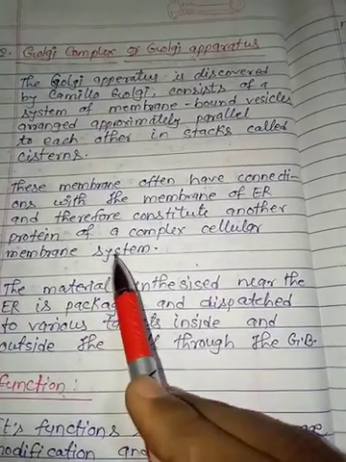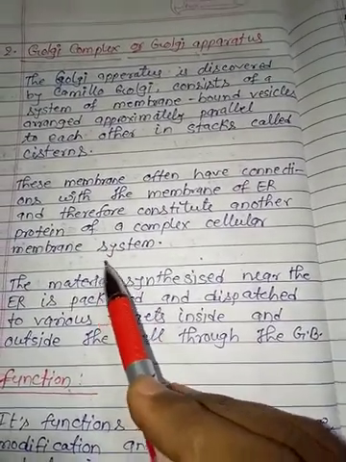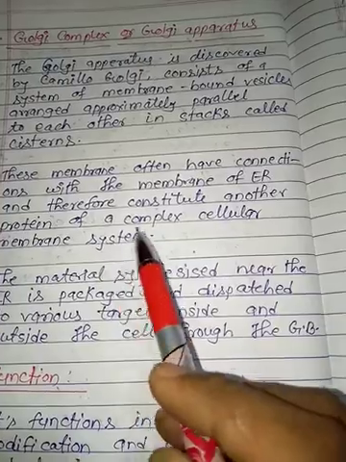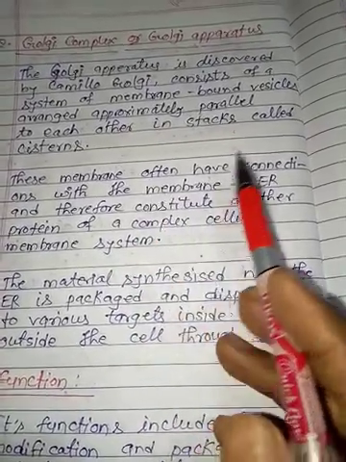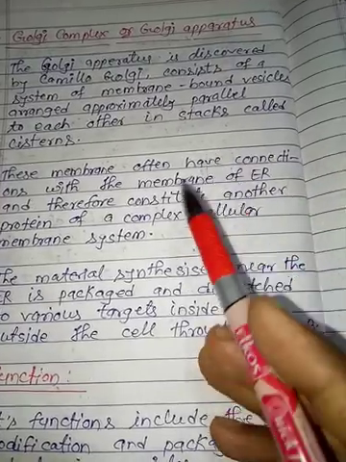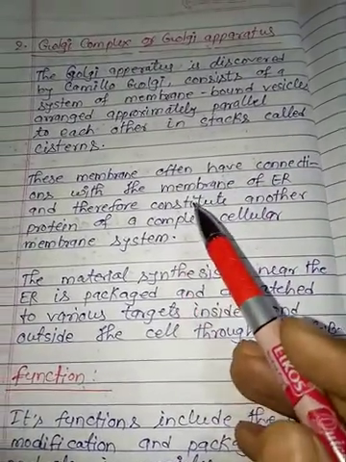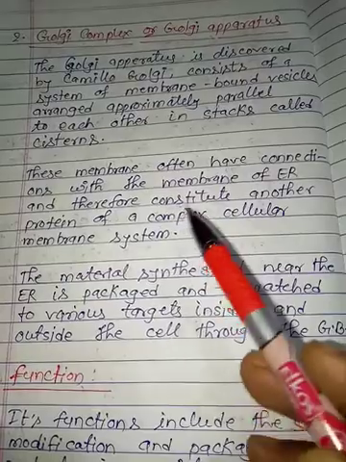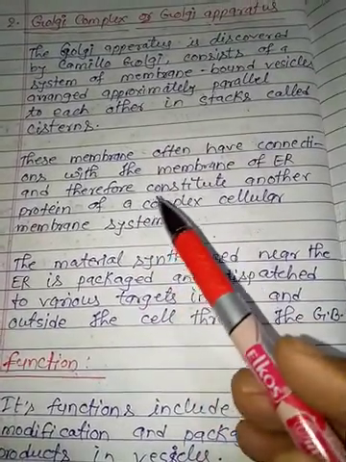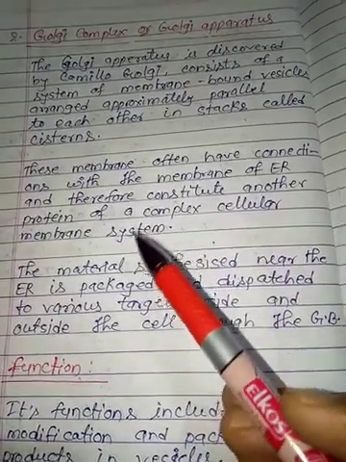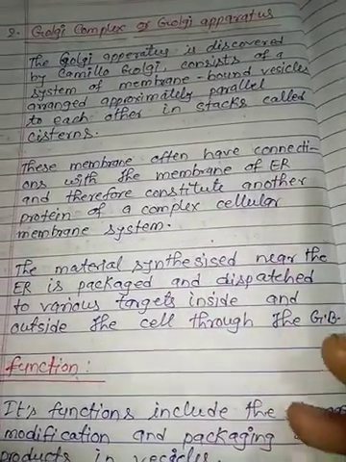Protein molecules are synthesized by the endoplasmic reticulum. They are processed and matured, and then transported to different parts of the cell. So the Golgi apparatus is also called the traffic police, because it is responsible for giving the signal which protein goes where in the cell.